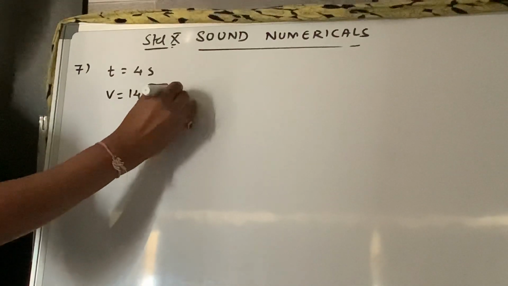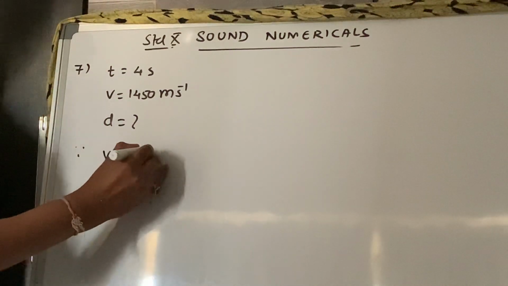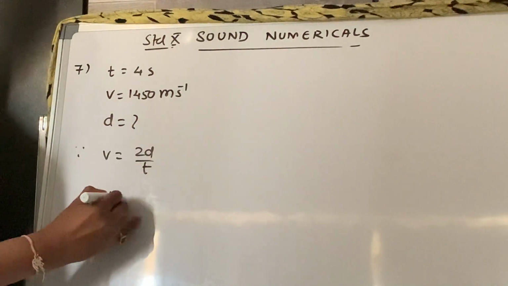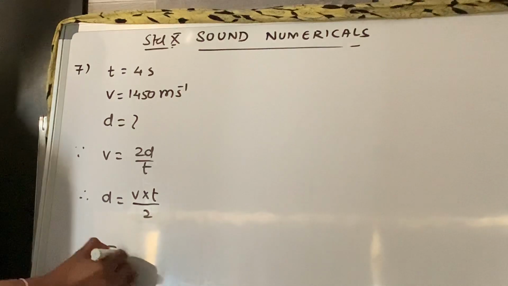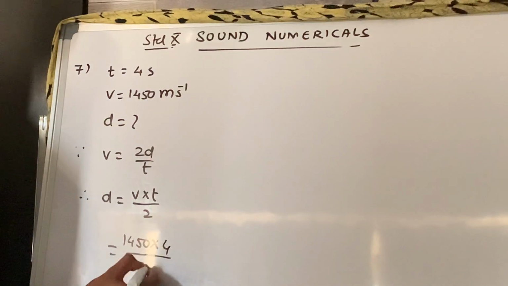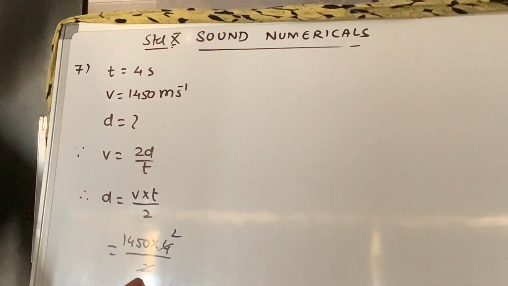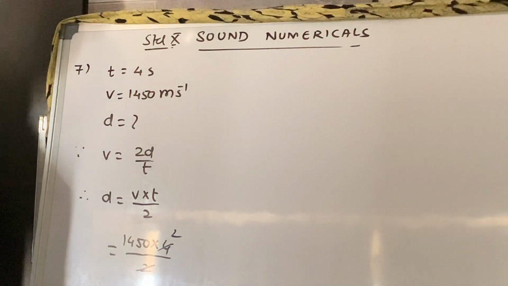A ship on the surface of water sends a signal and receives it after 4 seconds. Now time is given as 4 seconds, right? V value is given as 1450 meter per second. They want D, the distance between two ports. Since we have V is equal to 2D upon T, I can write here D is equal to V into T upon 2. V is 1450 into 4 upon 2. That is 2900 meter, which comes out to be 2.9 kilometer, right?